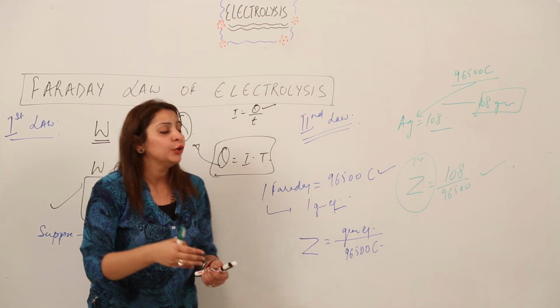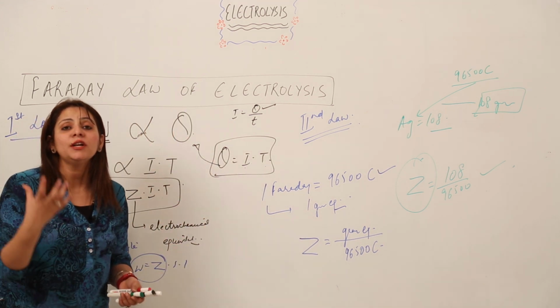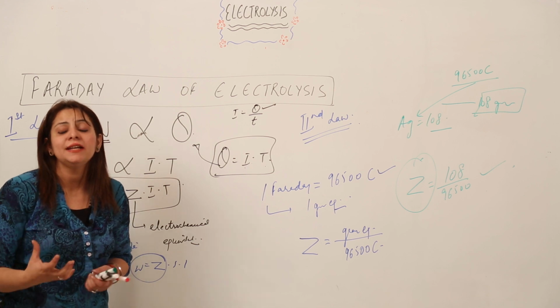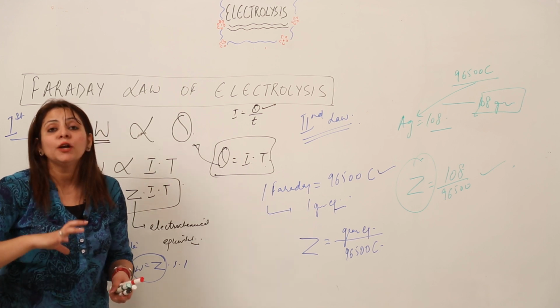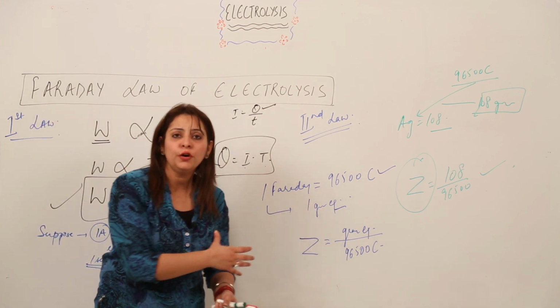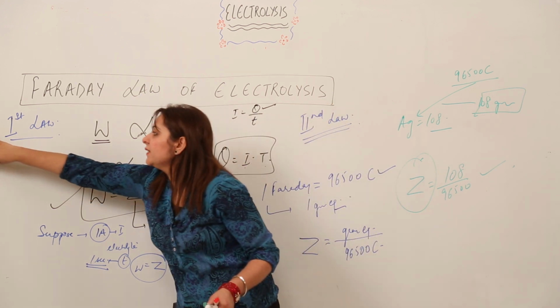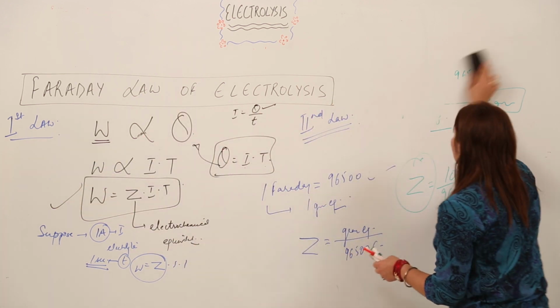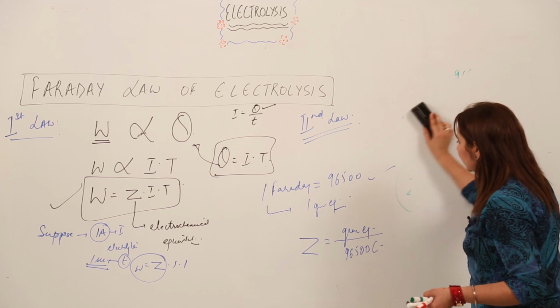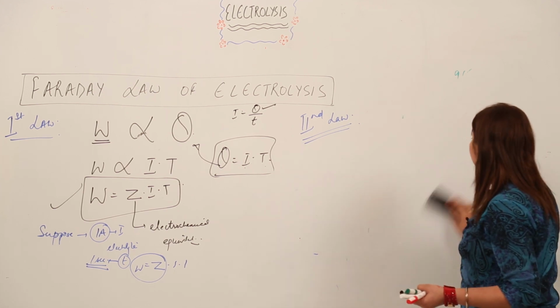So this is how you are going to use this first law, as it decides what weight of the substance we get at the electrode after electrolysis, on what factor it depends, and how we can calculate the Z for it. Right. Now this is the first law. Now let us see the second law. The second law is so simple, as simple as the first law.